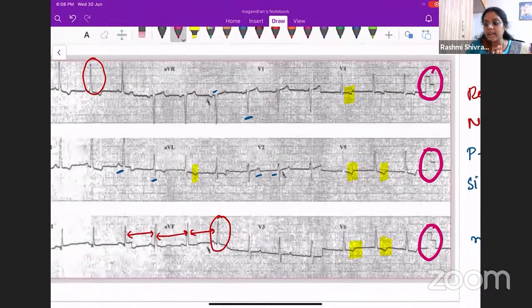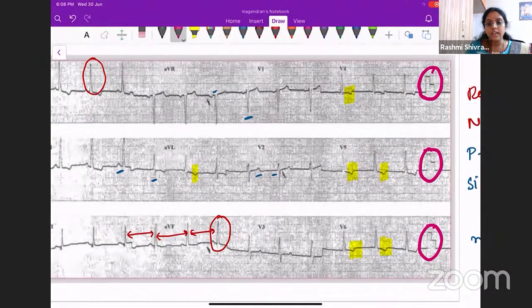Okay, left ventricular hypertrophy can be reversed. This is a very important thing to remember. So, in a patient who has hypertension, if he develops left ventricular hypertrophy, you can actually reverse the hypertrophy by giving appropriate medications and maintaining the BP under control. Okay, it is a reversible finding.